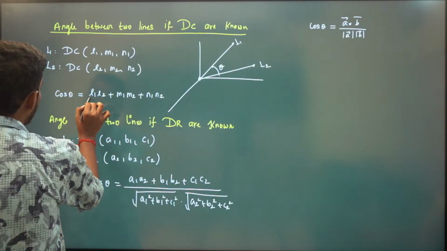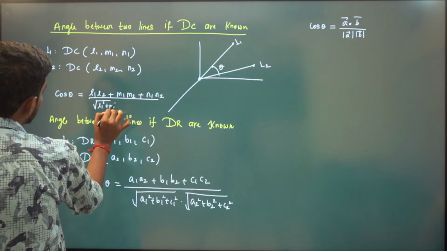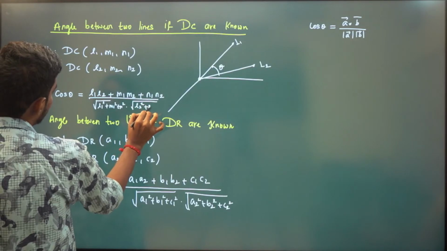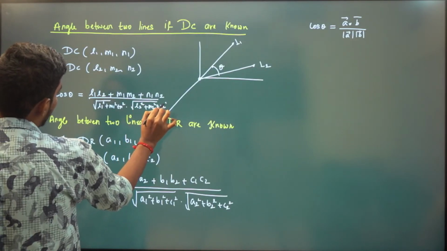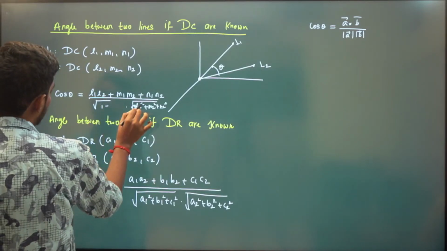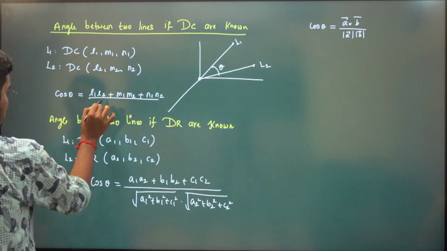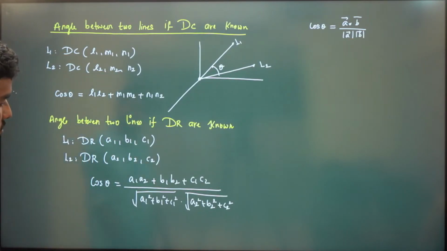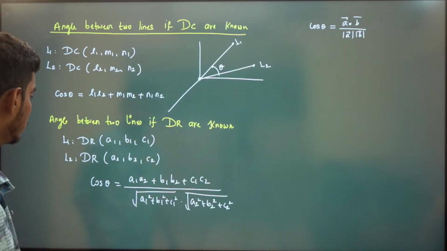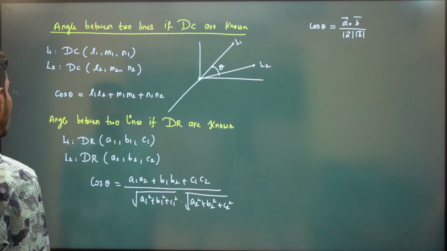See, here you will have divided by root of L1 square plus M1 square plus N1 square, into root of L2 square plus M2 square plus N2 square. And we know this is always equal to 1. That is why this is a unit vector also. So I am not writing that. 1 into 1 we will have as the denominator. This need not be 1, right? Because this is direction ratio only. So this is the angle between the two lines if direction ratios are known.